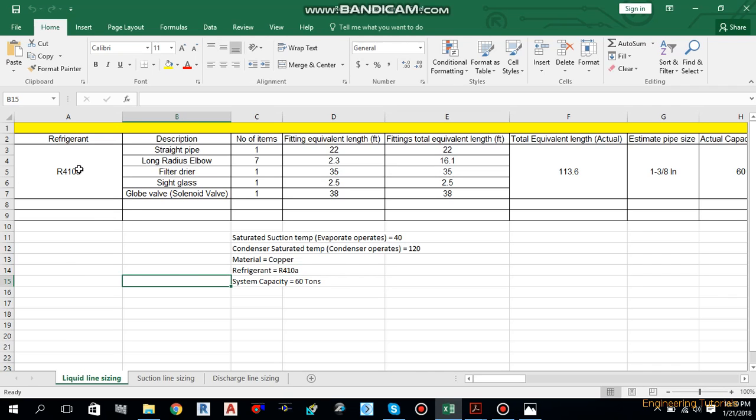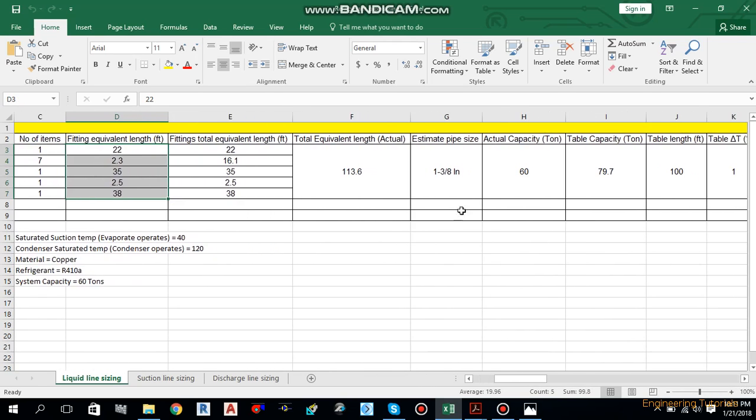Over here we write the components and the number of components used. Then before giving the equivalent length for each component, let's first calculate the estimated pipe size